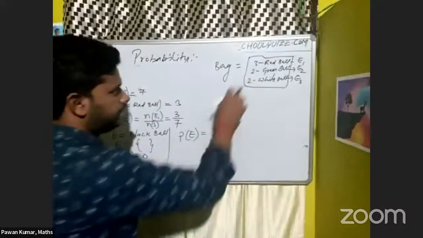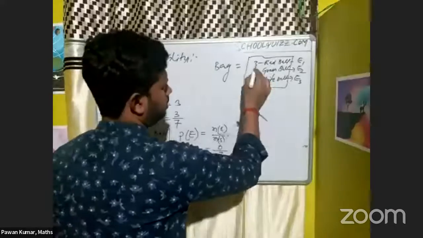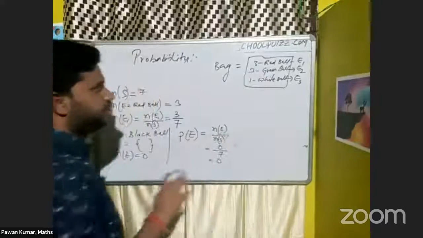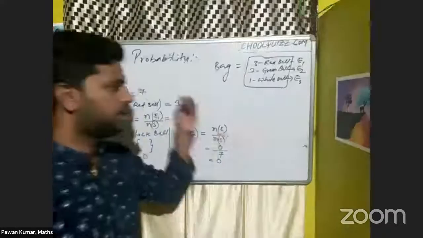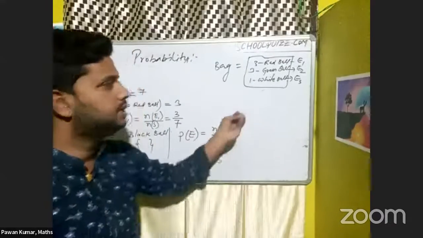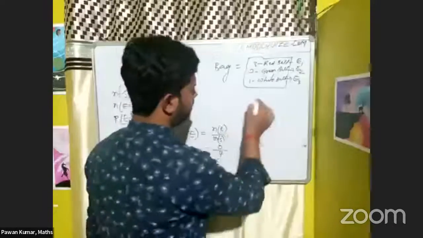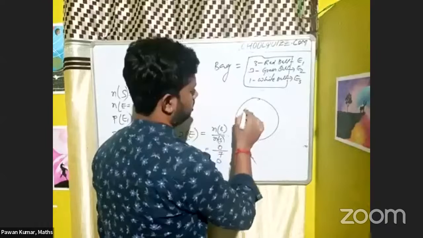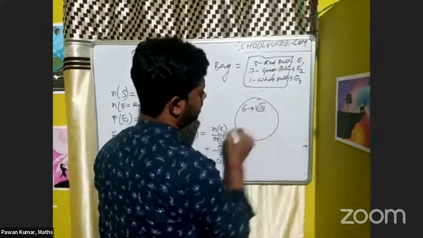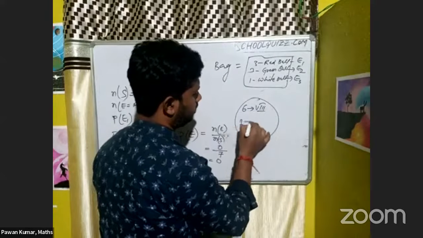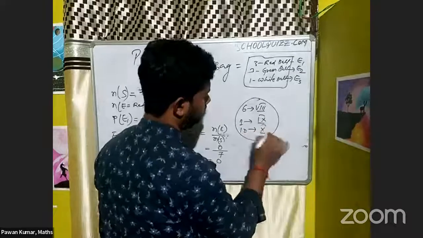Suppose one white ball is also there, and suppose 3 are red balls, then you also get a probability of a white ball. So even if the number is small, there is a probability of getting that one. It means we can't take a chance. Suppose 6 students are from class 8, only one student is from class 9, and 10 students are from class 10. Let it be.